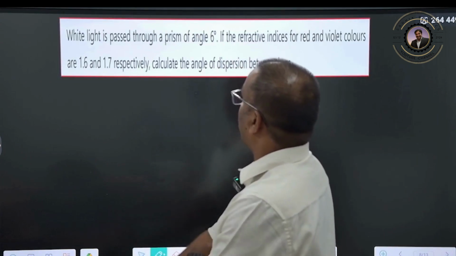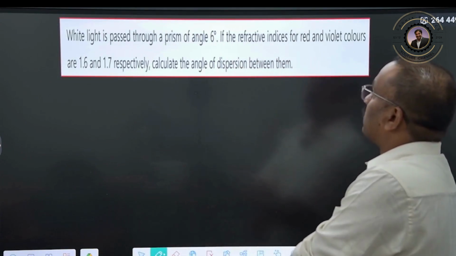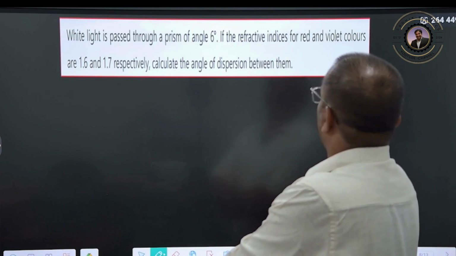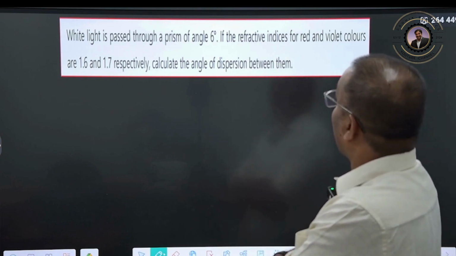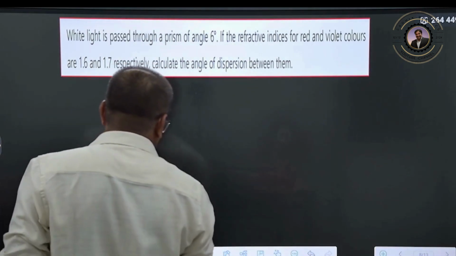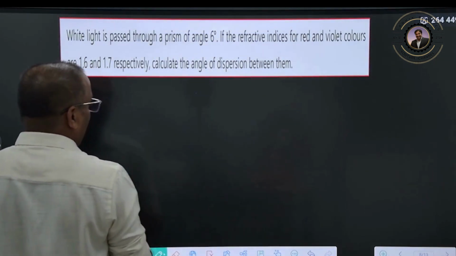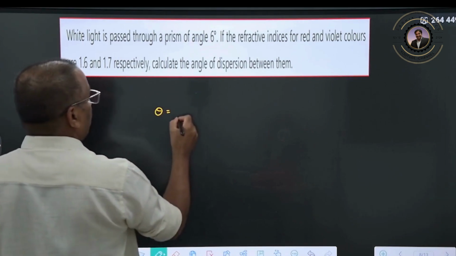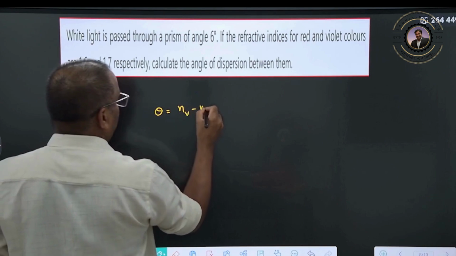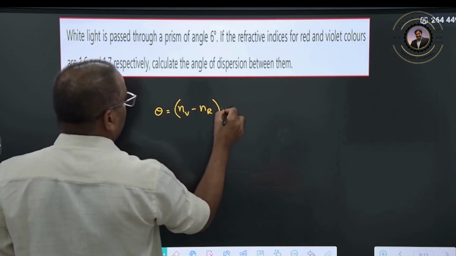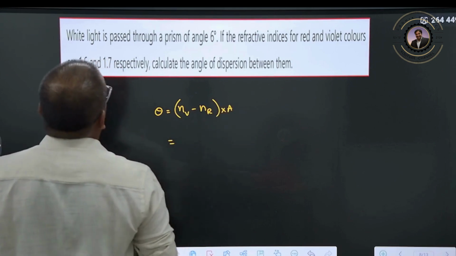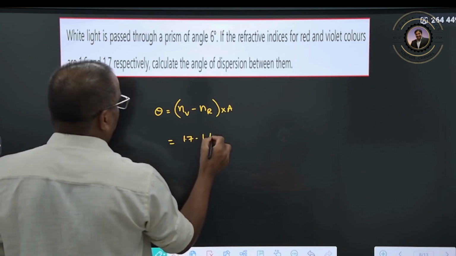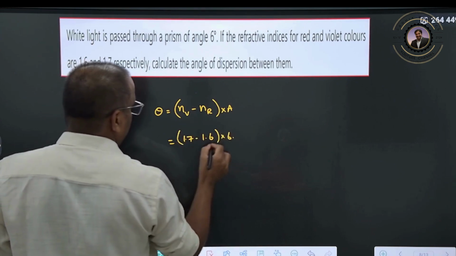Here white light passes through the prism at an angle of 6 degrees, a small angle prism. If the refractive indices of red color and violet color are given, find the angle of dispersion between them. Therefore, the angle of dispersion is the refractive index of the violet minus the refractive index of the red, into A. The refractive index of the violet is 1.7 minus 1.6, into 6 degrees.